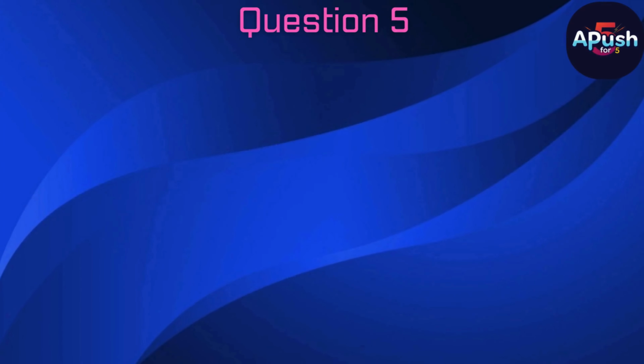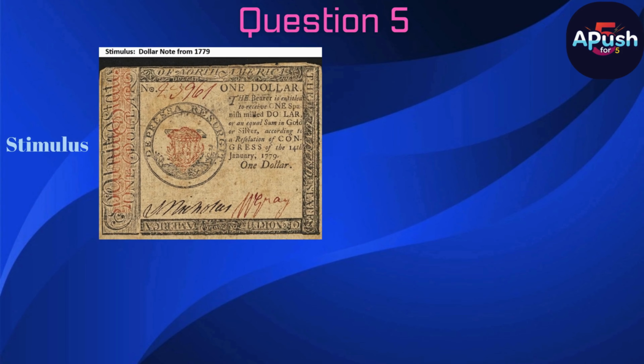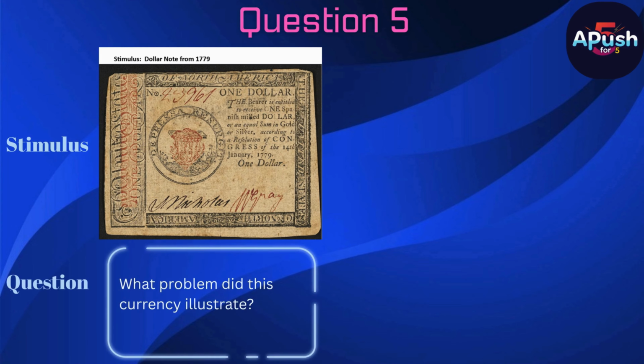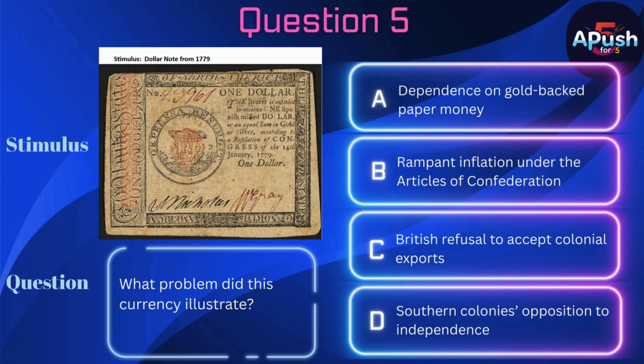Question 5. Stimulus. See image. Dollar note from 1779. Question. What problem did this currency illustrate? A. Dependence on gold-backed paper money. B. Rampant inflation under the Articles of Confederation. C. British refusal to accept colonial exports. D. Southern colonies' opposition to independence.